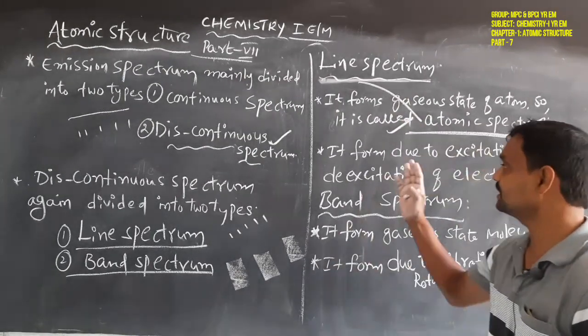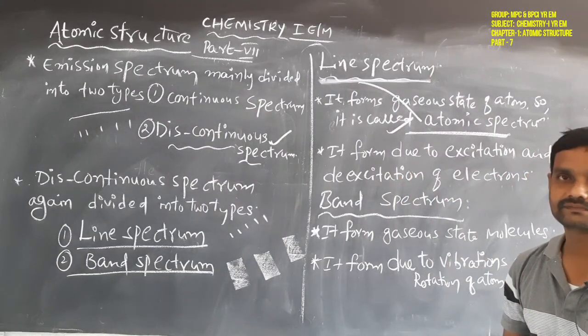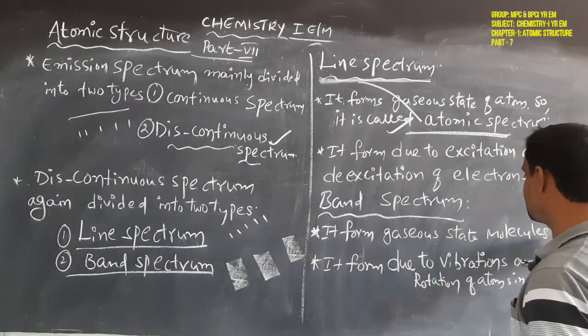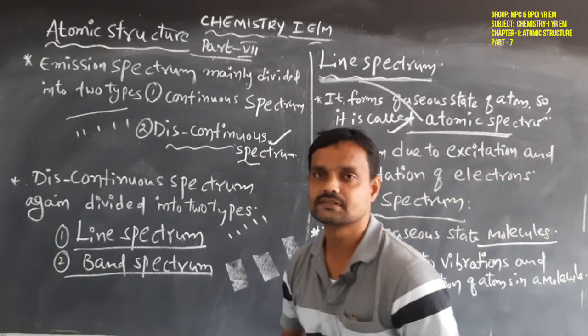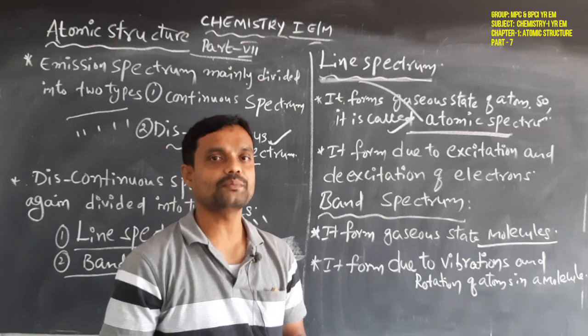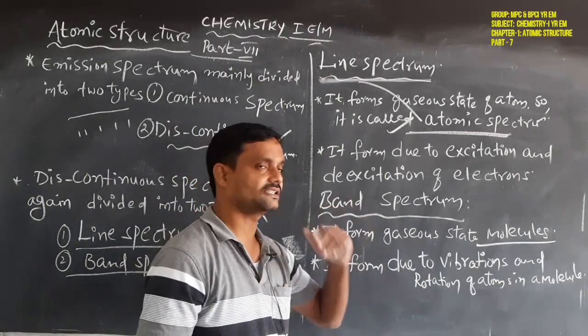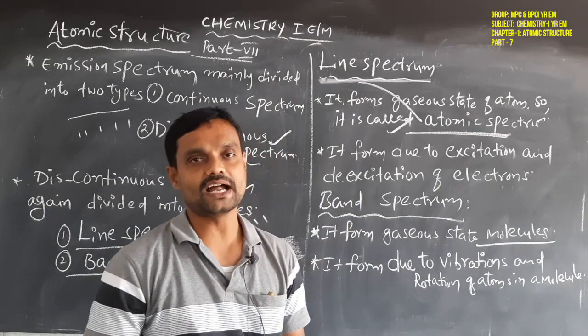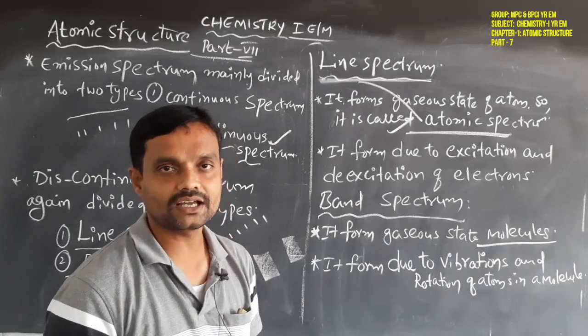Then what about the band spectrum? It is formed from the gaseous state of molecules. The spectrum formed by the gaseous state of molecules is the band spectrum. So another name of the band spectrum is the molecular spectrum.